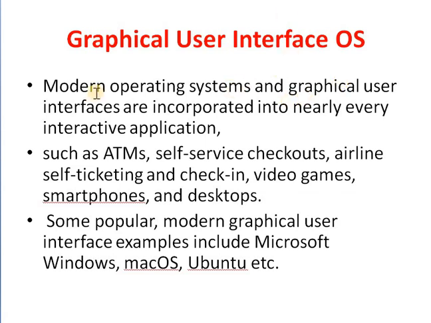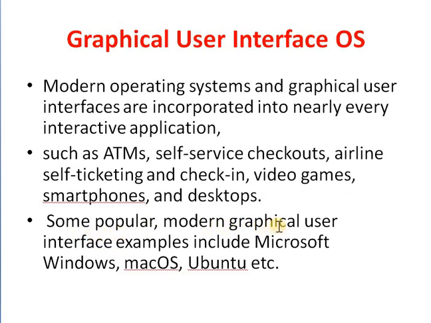In modern operating systems, graphical user interfaces are incorporated into nearly every interactive application, such as ATMs, self-service checkouts, airline self-ticketing, check-in, video games, smartphones, desktops. All these applications have their own user interface. Nowadays, graphical user interfaces are mostly used.